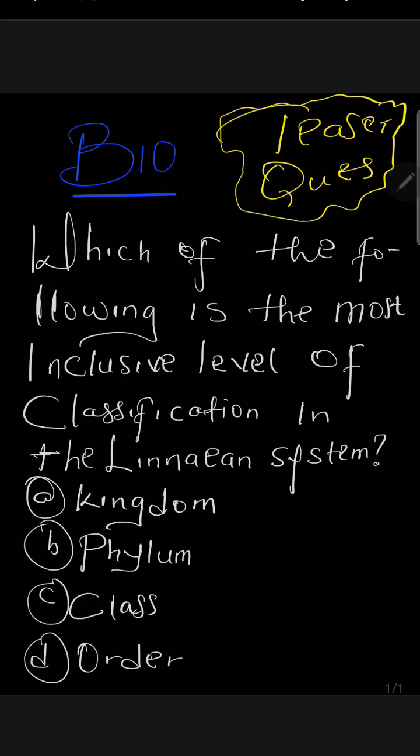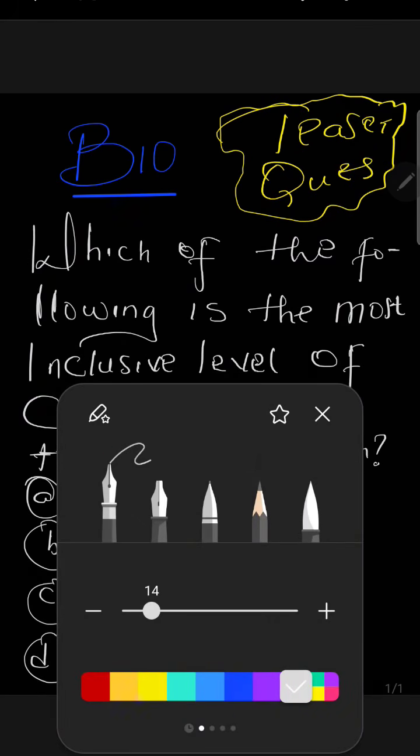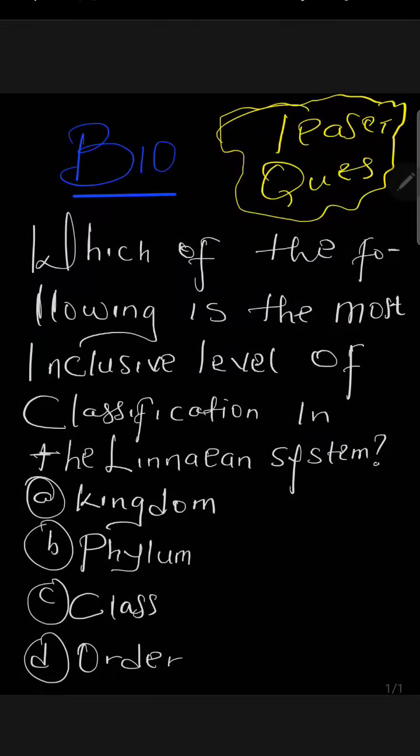Alright, and in that video I mentioned one imperative thing, and that is inclusivity and exclusivity. I told you that the top parts, being the kingdom, the domain, are the most inclusive, and the bottom parts are the most exclusive. Now, the key word here is inclusive. You are to pick the option that is at the topmost part of that classification.